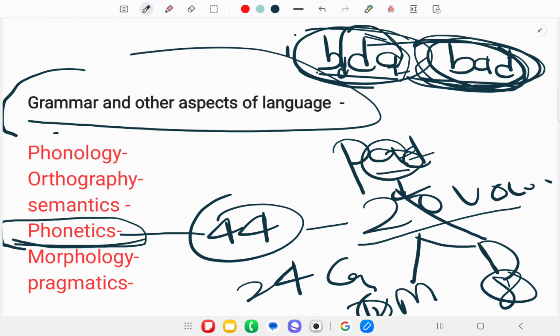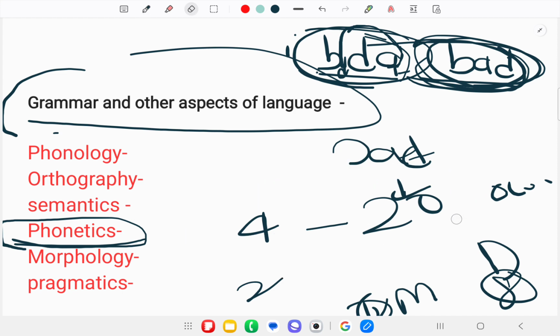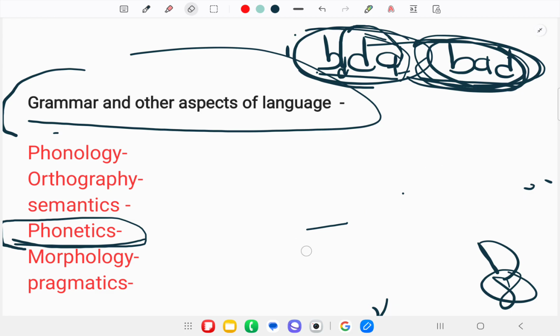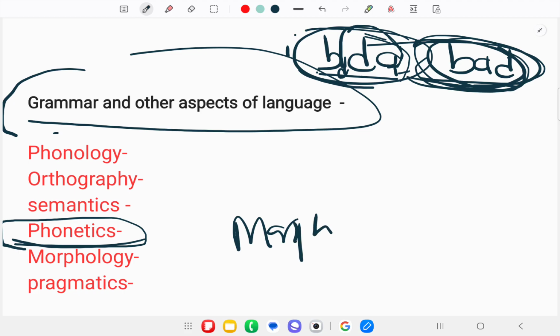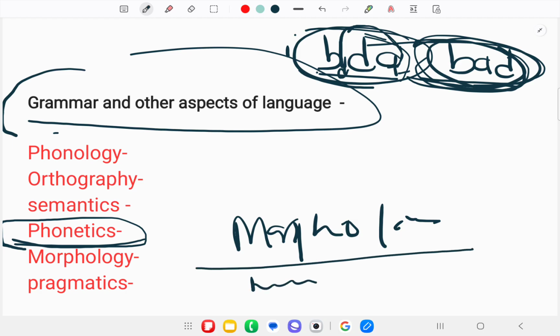Okay, next we talk about morphology. What is morphology? Morphology is the set of rules that describes the structure of the word. If I take the same example, morphology, there is a combination of two words, morpho plus logos. Morpho means word and logos means study.